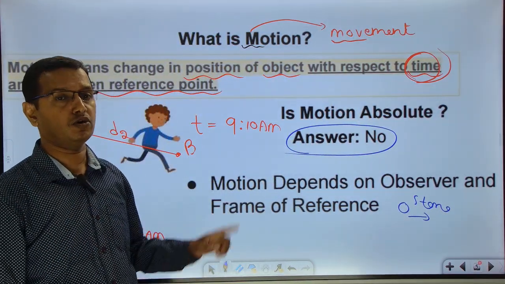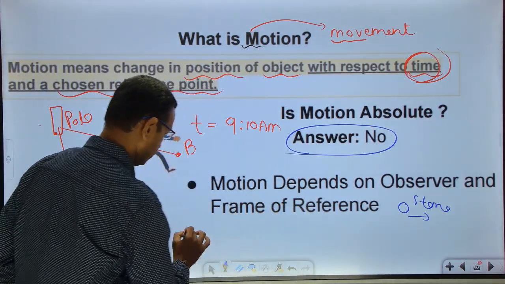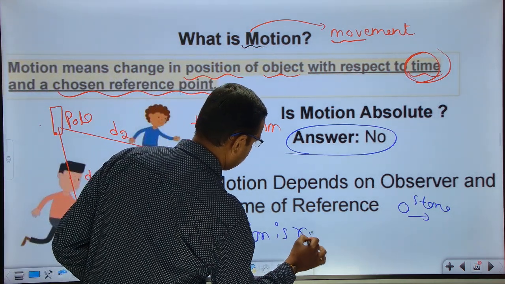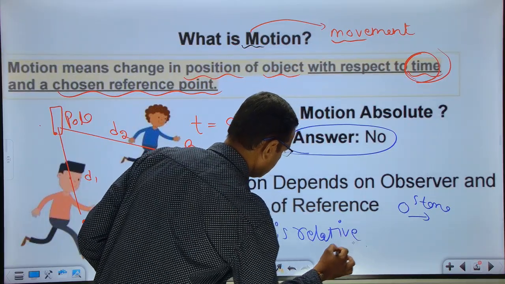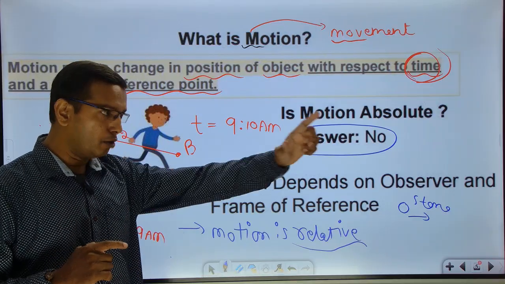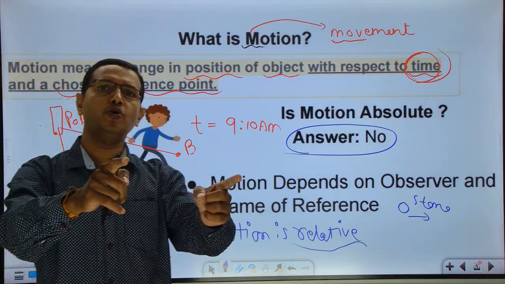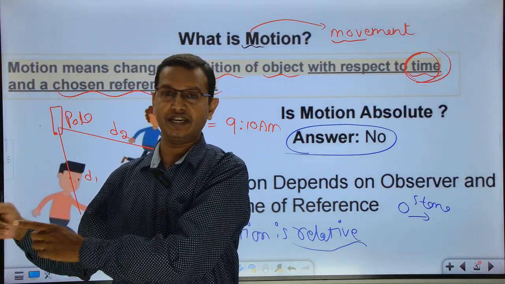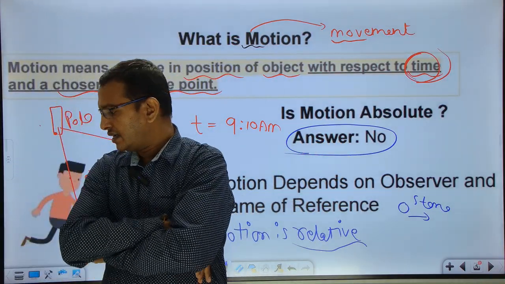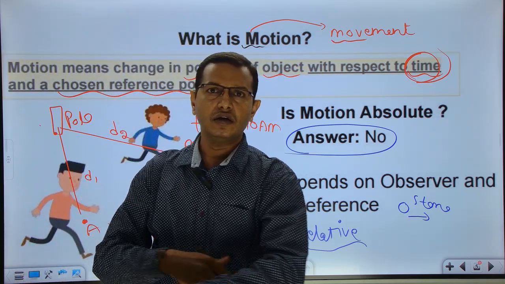So practically remember, motion is not absolute, it is relative. So what is the meaning of motion not absolute, or motion is relative? Remember this, motion is relative. Very, very important point which you have to note. What is the meaning of this? When I say relative, for one person the object will be moving, and for the other person the object will be at rest. A simple example I'll tell. For example, I'm going with my friend who is sitting next to me in a bus. He just sat beside me. I'm looking at his face, turning my head. The person is beside me.